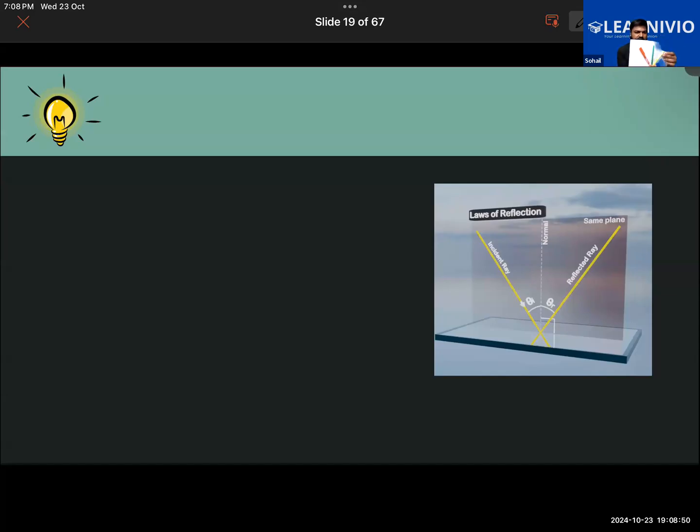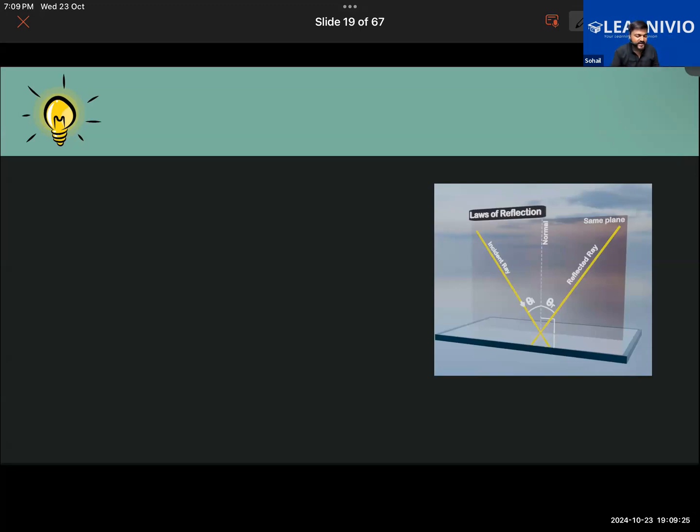So you can consider the orange pen here as the incident ray of light. Okay, now that is the incident ray of light. All of you can see this clearly or not? Yes, sir. The green one in the middle, you can understand that one is the normal. The normal here, basically, not the ray, normal. And the third pen, you can understand as the reflected ray. So are all of them not lying on the same plane? Are they on a different plane, or all of them on the same plane? Same plane. Same plane, no?